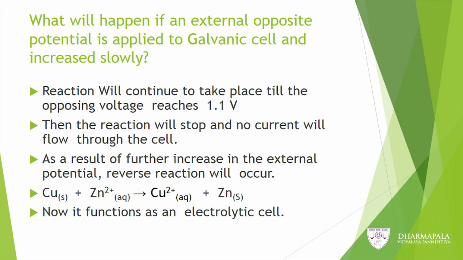As a result of a further increase in the external potential, the reverse reaction will occur. So, you can see the reverse reaction here: Cu (s) with Zn2+ (aq), you will get Cu2+ (aq) plus Zn (s). Now, it functions as an electrolytic cell.